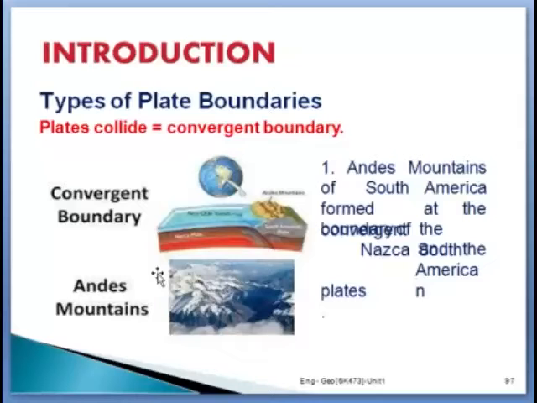Okay, this is the example of this convergent boundary. The other significant movement of the lithospheric plates is of the convergent type. Two adjoining plates come close to each other from opposite directions, and sometimes they collide. Three possibilities have been suggested: the two plates may be continental, the two plates may be oceanic, or one of them is oceanic and one of them is continental. So these three cases are considered.